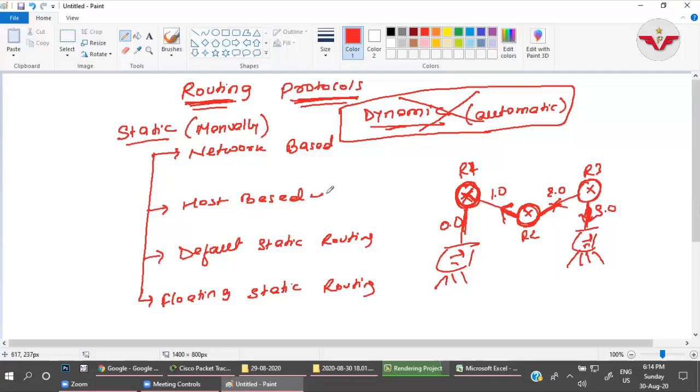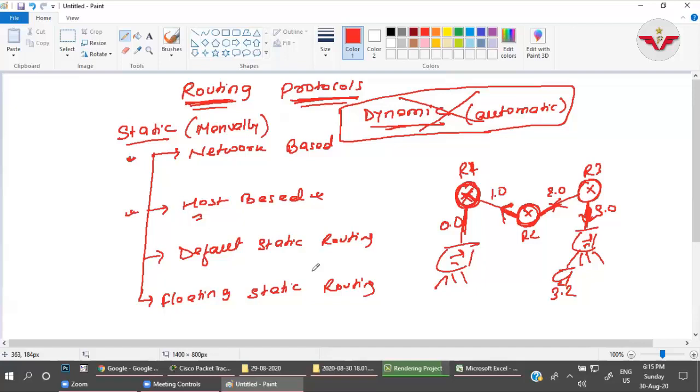Host based means if there is, suppose, a 3.2 IP address PC, and any packets come to this router and want to go to 3.2 or any particular host, through which route the packet needs to be forwarded, we will configure that based on the host, not the network. There will be slight changes, a small difference between network based and host based. Okay, we will learn about that.